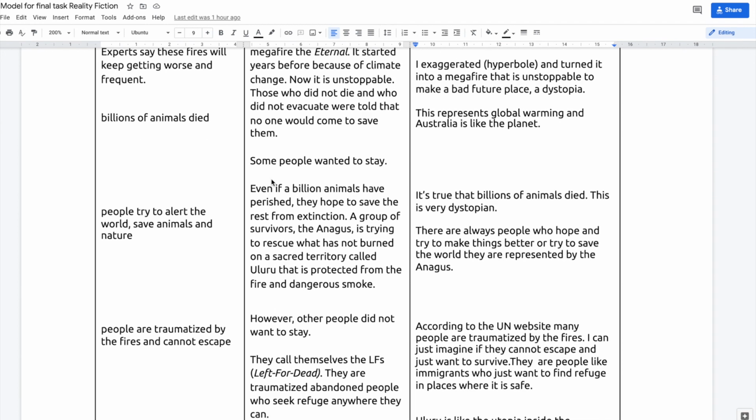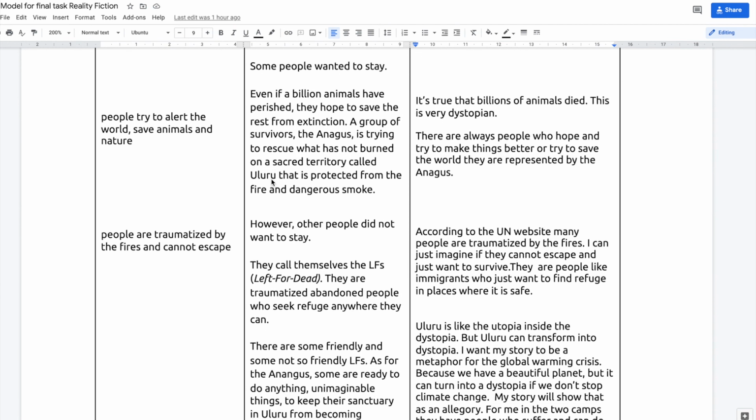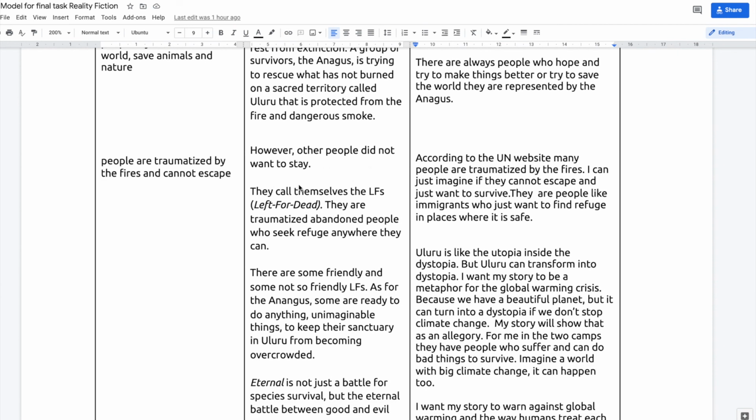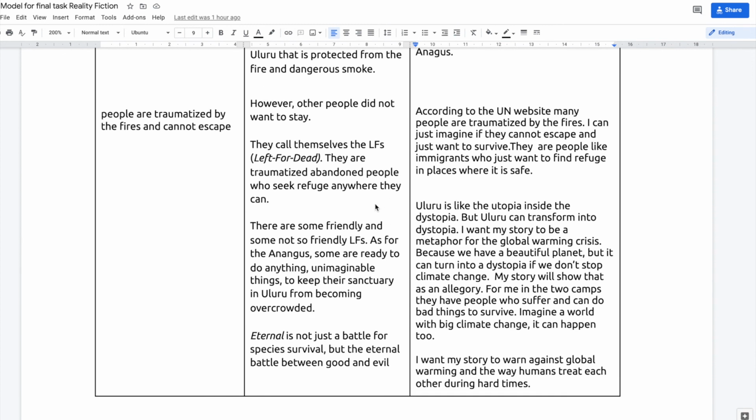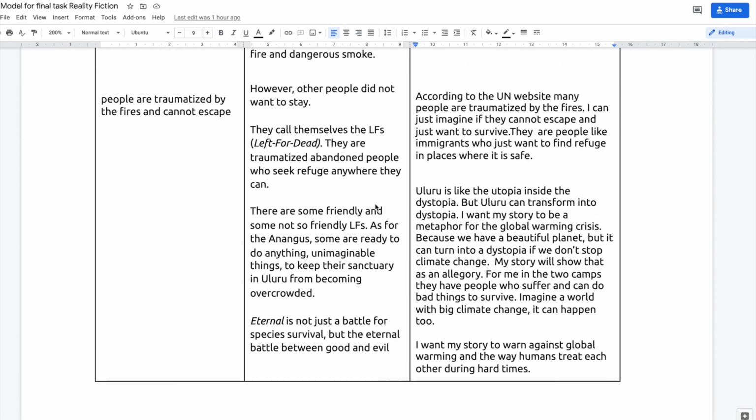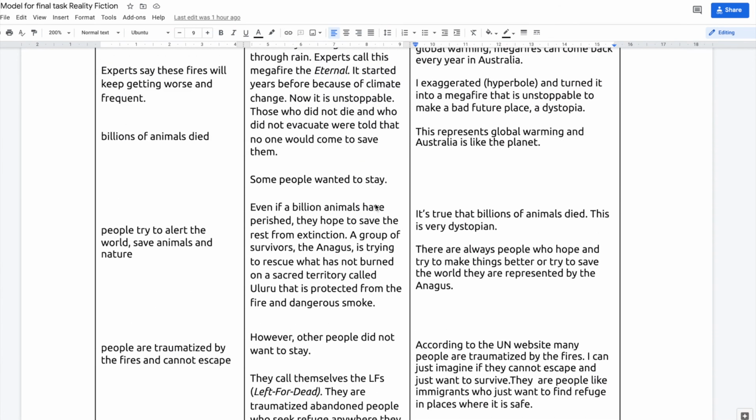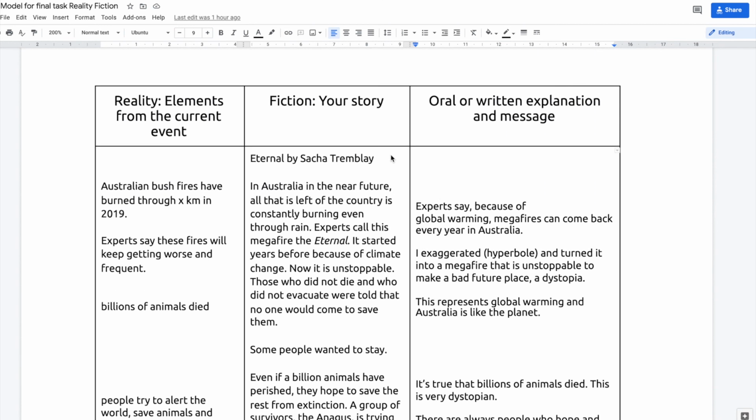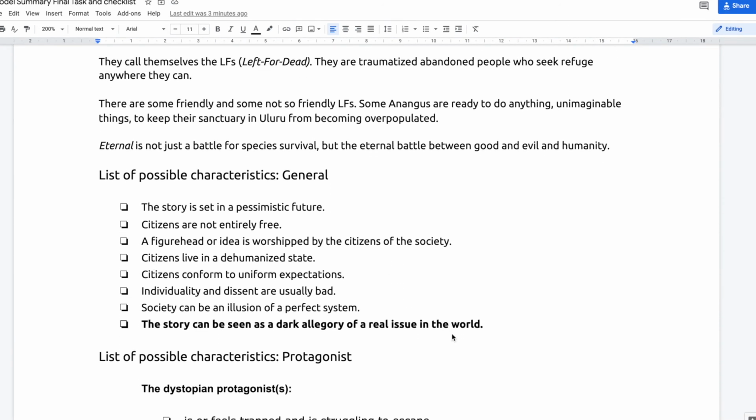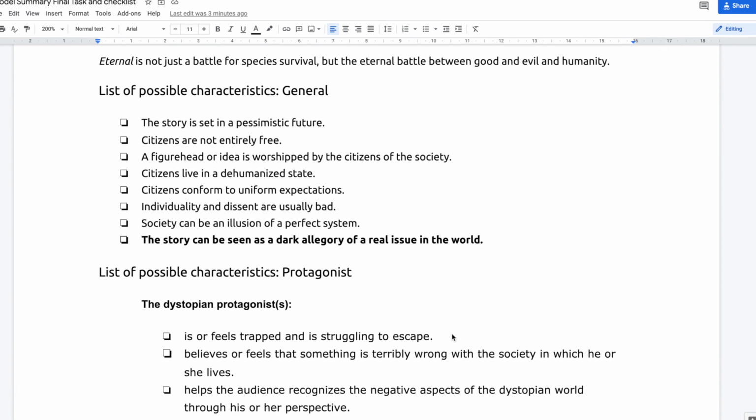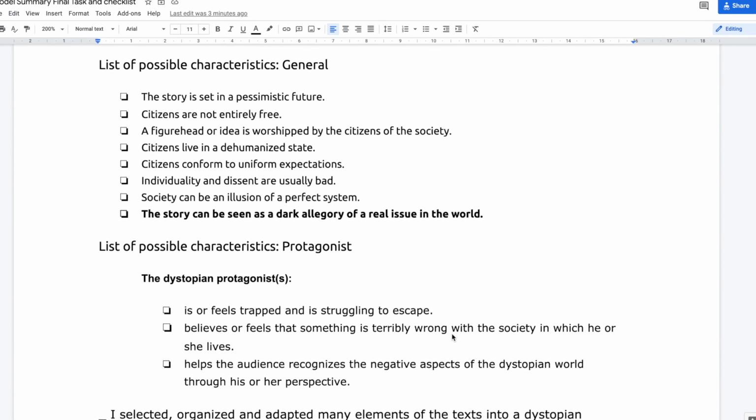Okay, so you can read through the text that is included in the model and the different explanations that I've already prepared, be it to do orally or in writing. Then we could go and check if I have checked all of the different boxes with the checklist to see if my summary would be a good dystopian story. Use the checklist to make sure that your text contains many of the possible characteristics of dystopia. Remember that your story needs to be seen as a dark allegory of a real issue in the world.